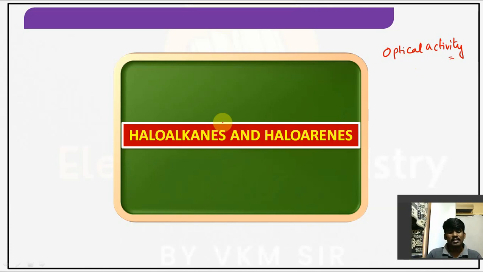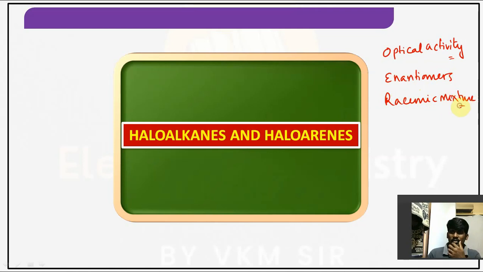One image is non-superimposable on the other, and such mirror images are called enantiomers. That topic is also done. Enantiomers are like the D form and L form, right? Racemic mixture and chiral carbon we have also done. These are the topics we have covered.